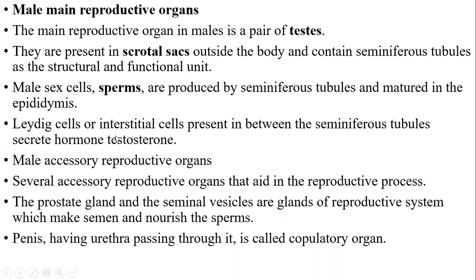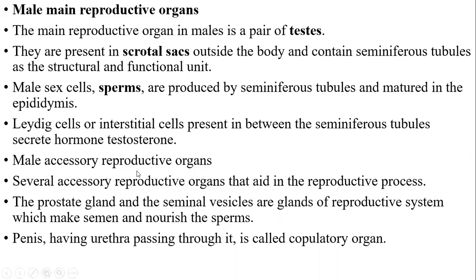Leydig cells or interstitial cells are the cells present between the seminiferous tubules. Just imagine the tubes. Between the tubes, you can see Leydig cells or interstitial cells. Actually, its function is it just secretes the hormone testosterone. So, sperm production takes place through seminiferous tubules and hormone production takes place through Leydig cells or interstitial cells.